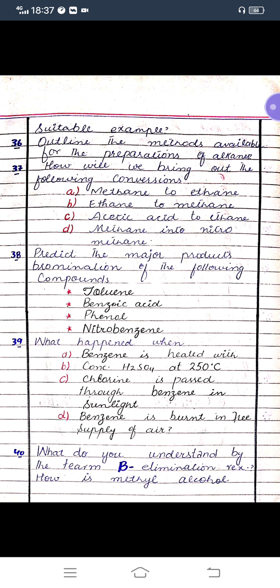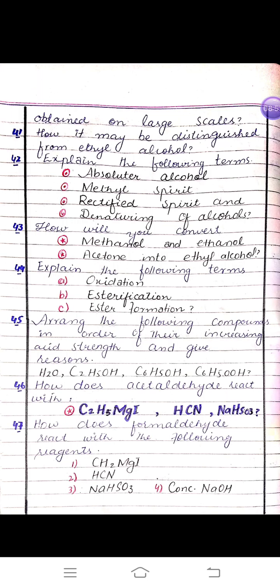Next question is how is methyl alcohol obtained on a large scale? Question 41 is how it may be distinguished from ethyl alcohol. Question 42: explain the following terms: absolute alcohol, methyl spirit, rectified spirit, and denaturing of alcohols.